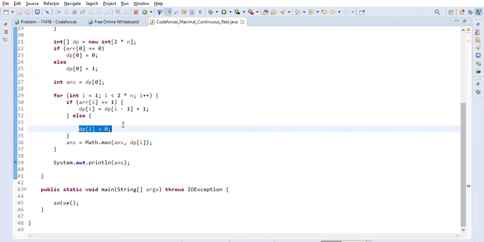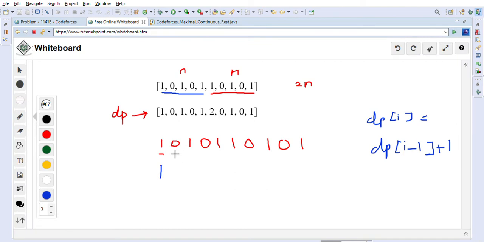So dp of 0 is 0 basically, right? So here it is 0, so we will just put 0 in the DP array. Here it is 1, so we will put 1 in the DP array, right? Because whenever it is 1, we will just use DP of I minus 1 plus 1. So 0 plus 1 is 1, right? Now again we are at 0. So 0 means 0 basically, DP array, right? 1 means this 0 plus 1, which is 1. This is another 1. So this 1 plus this 1, right?